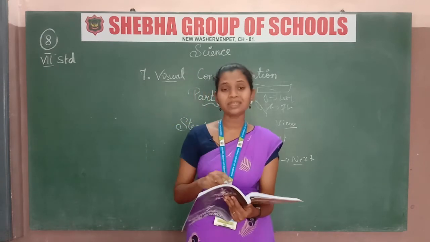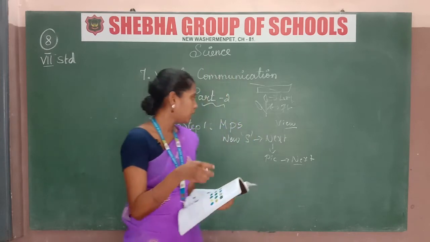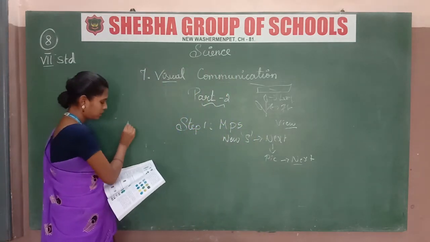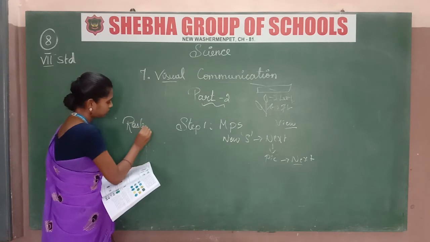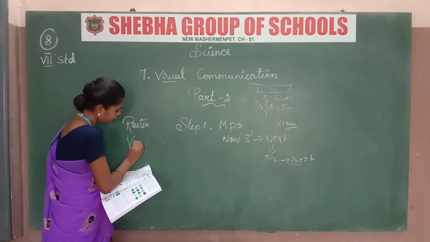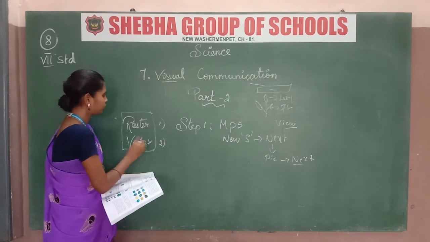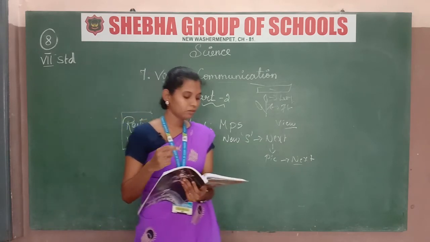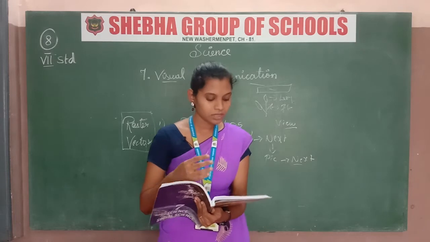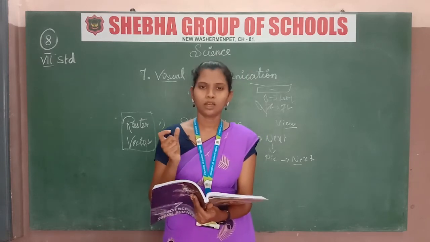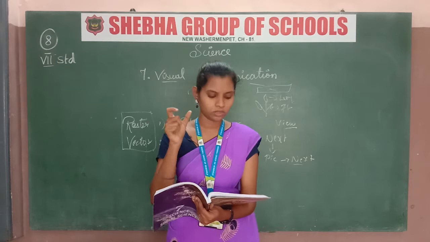That means pictures are of two types. What are they? Raster and vector. Okay, these are the two types of pictures. Then what is raster graphics? This is based on the pixel. I hope that you all know about this word pixel.